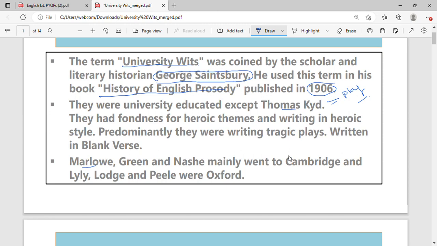Now here we have your university wits, and I have developed a mnemonic. Just like you create a storyline to remember your characters, I have created a storyline for this. We have Christopher Marlowe, Nash, Greene, Lodge, Lyly, Peele, and Kidd. Kidd is one of the playwrights of the university wits who did not visit the university. Only six of them visited the university. So I have created this mnemonic.